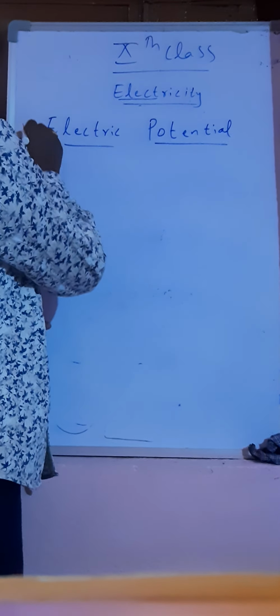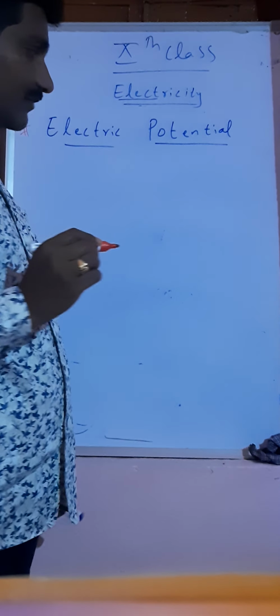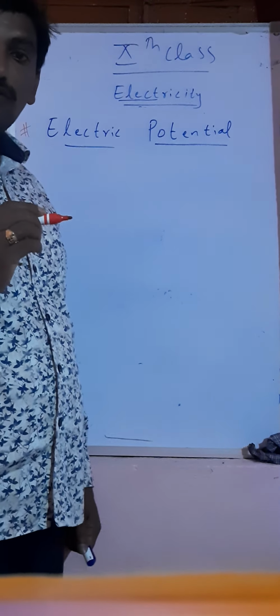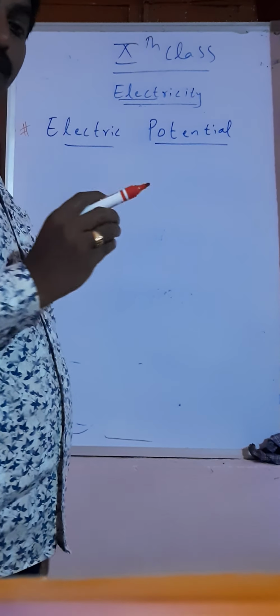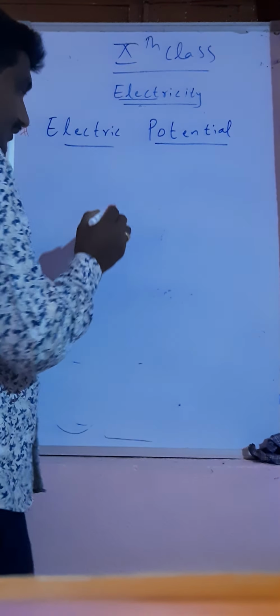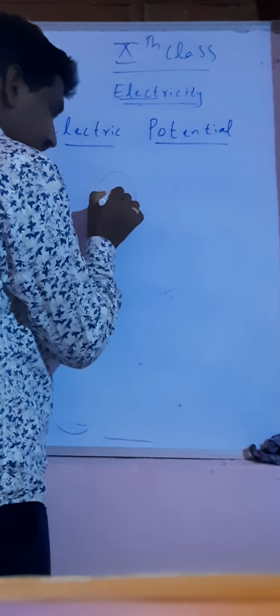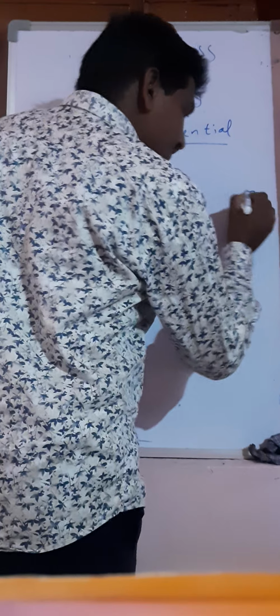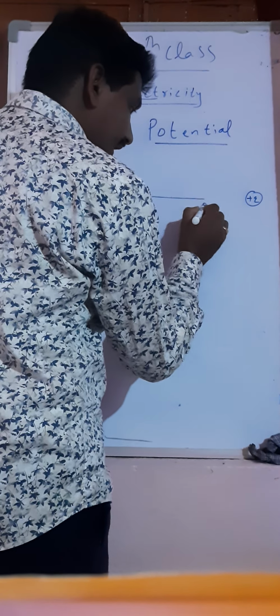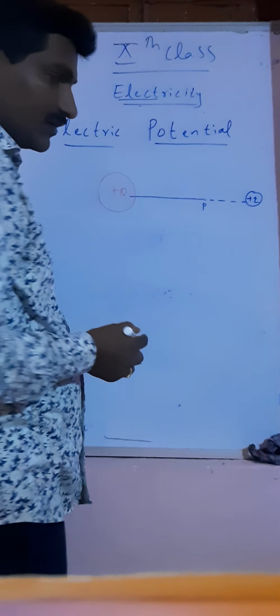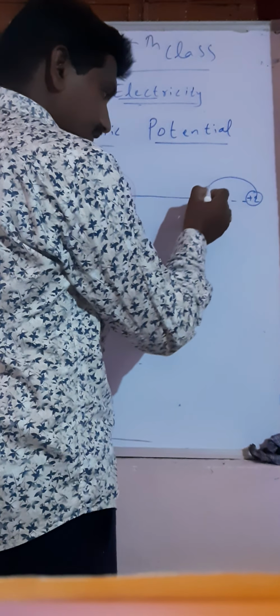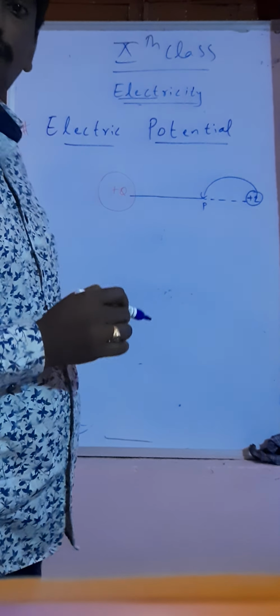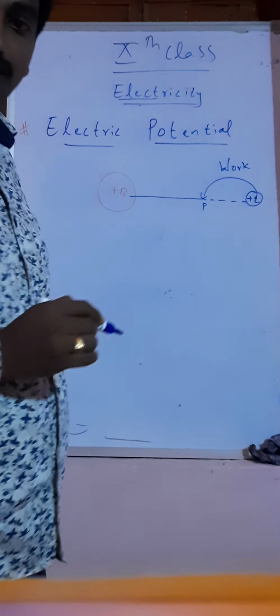Usually, the electric potential is nothing but when we are bringing a charge from infinite distance to a particular point. For example, here we are having one positive charge. If you are bringing a small test charge from infinite distance to a particular point P, from this point to this point, for that we have done some amount of work.